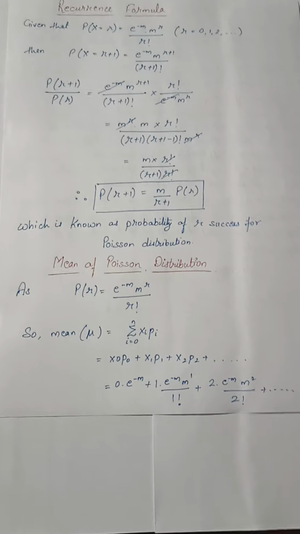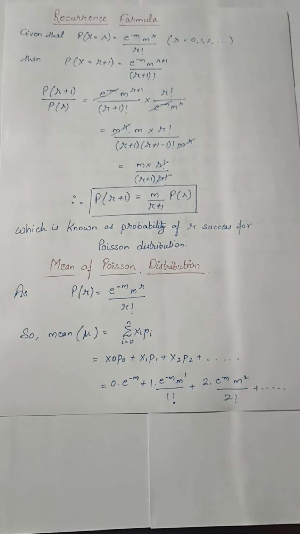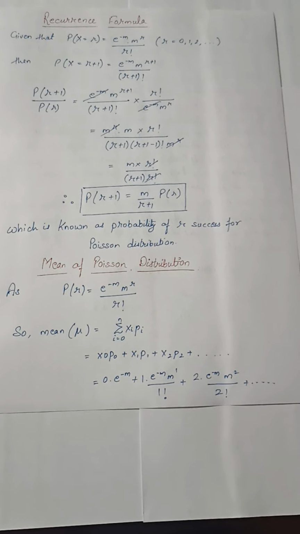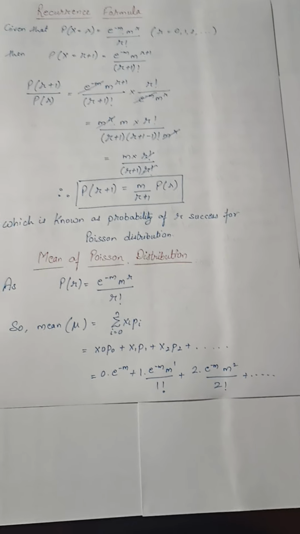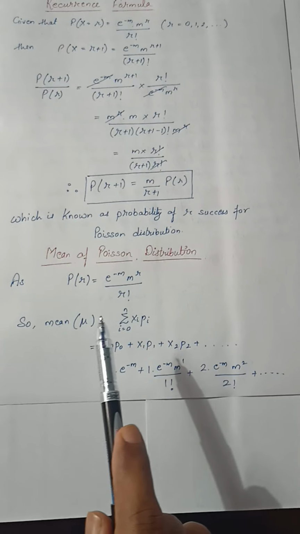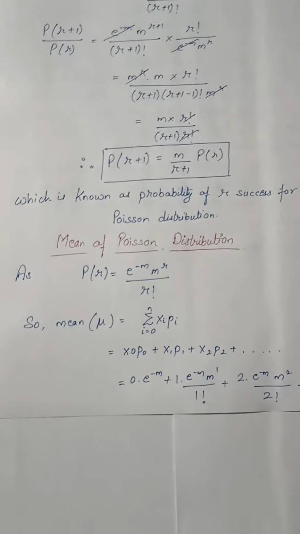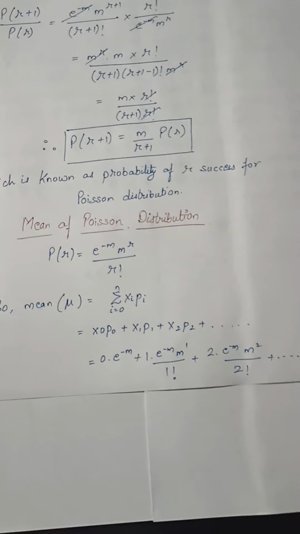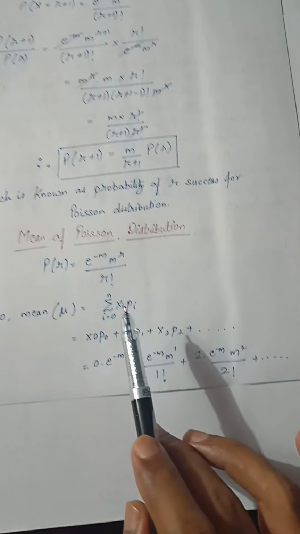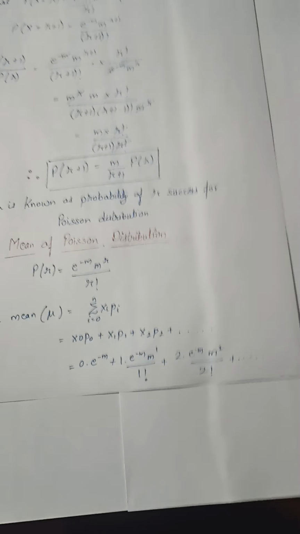The next topic, in the same category, is the mean of Poisson's distribution. For this we will again use the formula of Poisson's distribution for finding the mean. P of r is equal to e raised to power minus m into m raised to power r upon r factorial. Now we know the mean is denoted by mu, which is equal to the summation of xi into pi, where i is equal to 0 to n. So let's put the values of i as 0, 1, 2 and so on. So x0 p0 plus x1 p1 plus x2 p2 and so on.